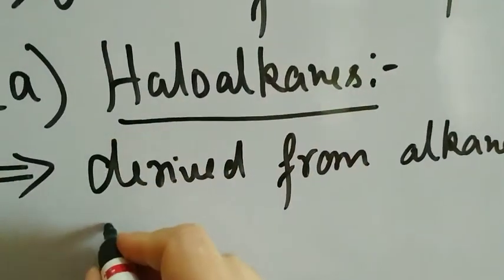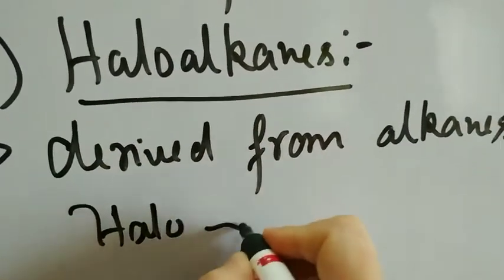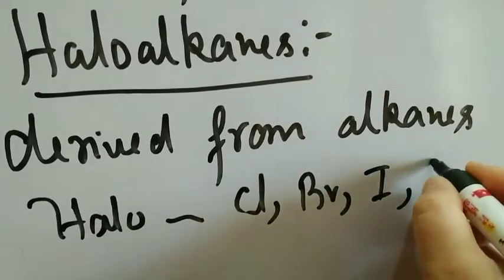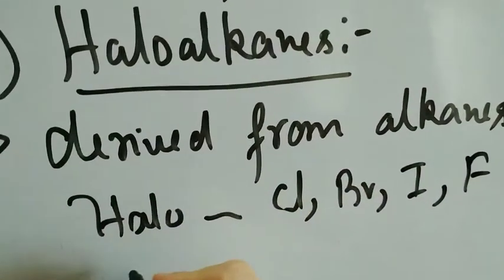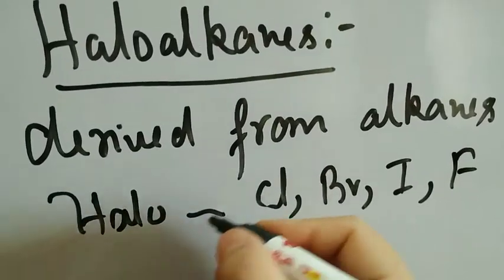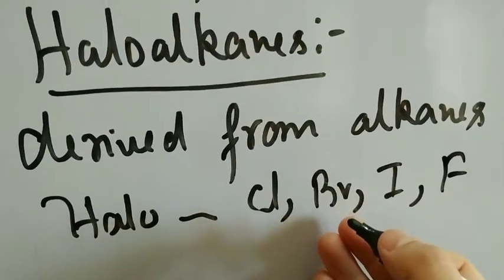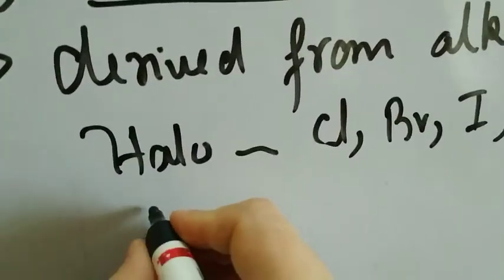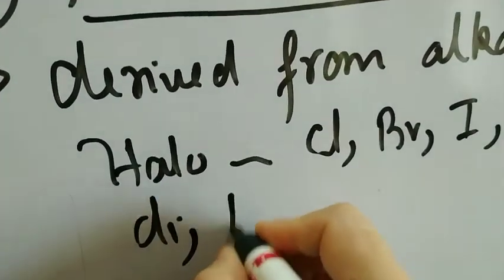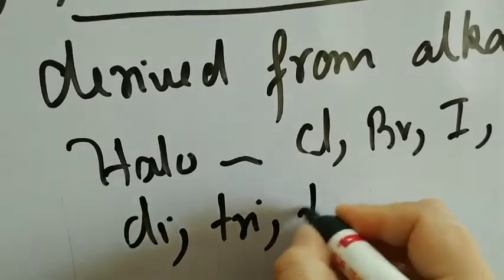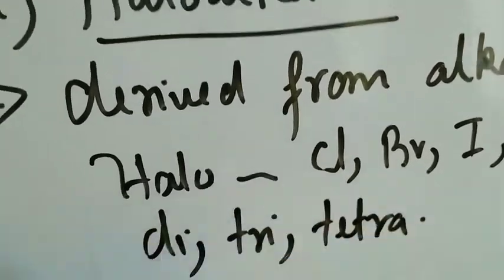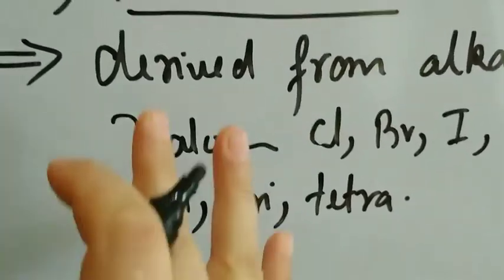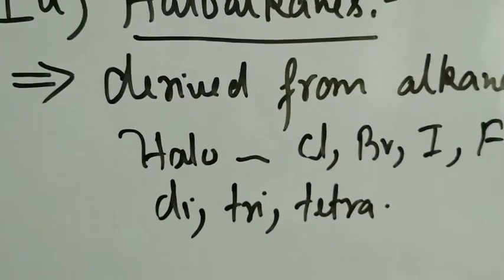So this halo will stand for chloro, bromo, iodo, or fluoro. And if you have more than one chlorine, bromine, iodine, or fluorine atom, it can be dihalo, trihalo, tetrahalo, generally speaking. But if we speak specifically, this is very important, please pay attention to this.